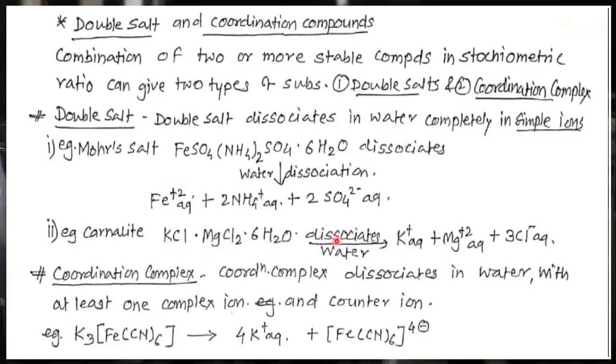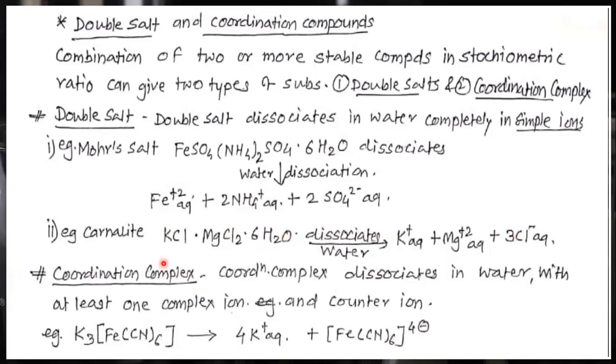So when it dissolves into water, it gives K+ aqueous, Mg2+ aqueous, and 3Cl- aqueous. Means all of its ions get dissociated, separated. Okay.